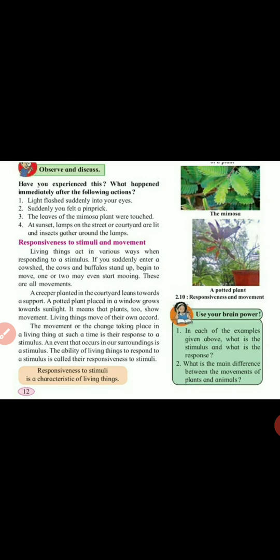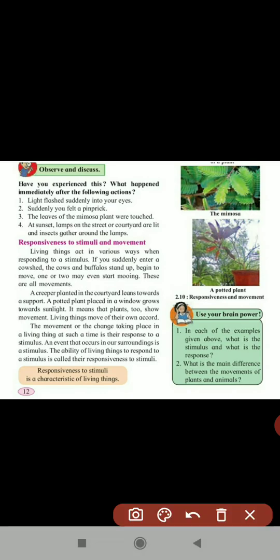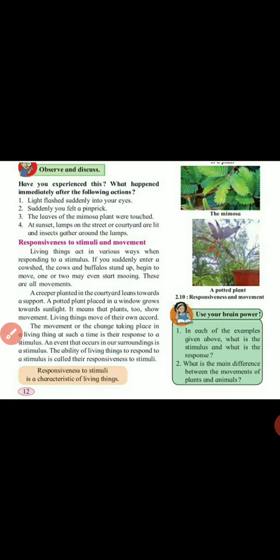Again, in plants, a creeper planted in a courtyard leans towards a support. If there are creeper plants, they grow where the support is. With a money plant, if we place it like this, the money plant grows towards wherever the support is.